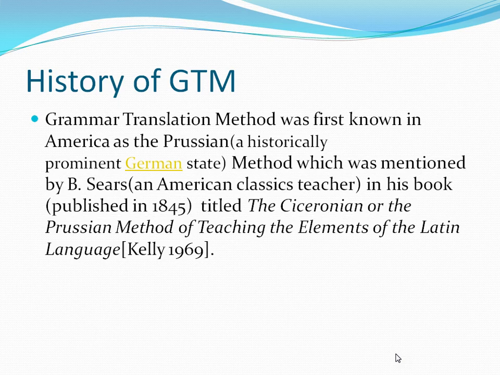Because GTM was applied to study the classical literature. Classical literature, Ovid, Cicero, Virgil, Homer, that means the classical literature, the Latin literature, the literature of Roman civilization. In order to study that kind of literature, a method was necessary and initiated. What is the method? GTM. And for this reason, GTM is called classical method. Okay. And it is also called oldest method.